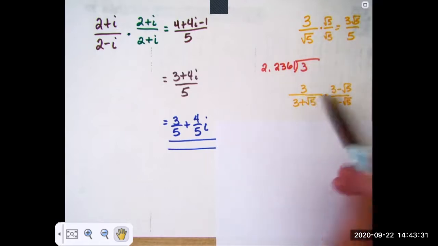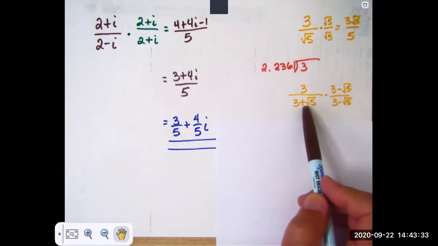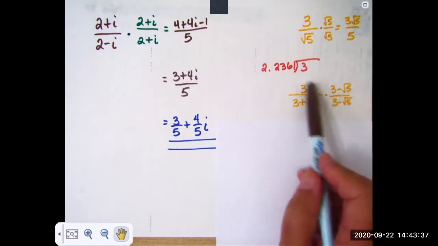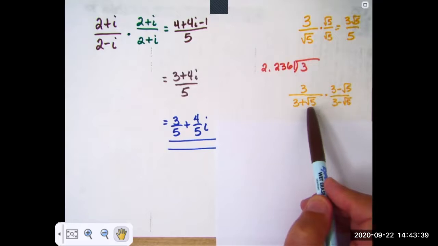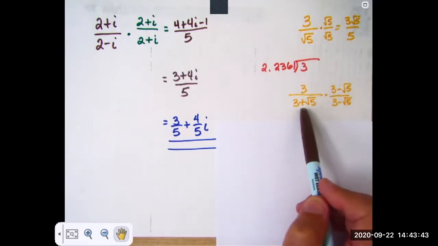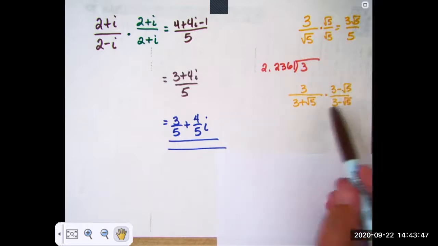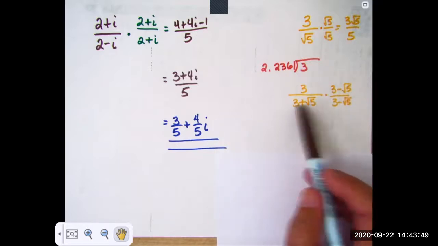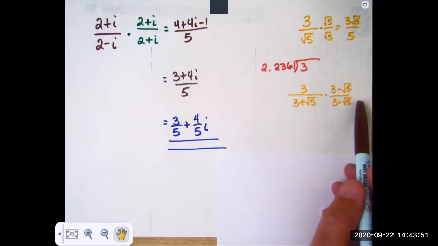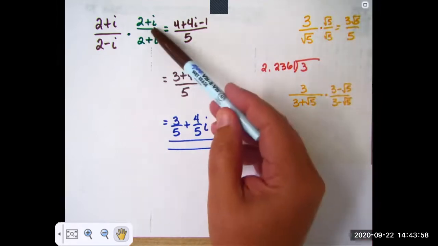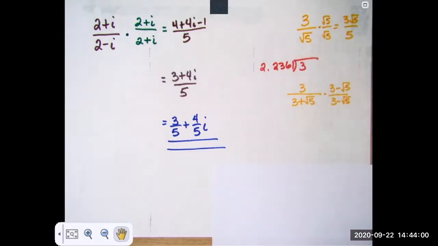Similarly, if you ever had a problem like this, you multiplied top and bottom of this number by the conjugate of the denominator. So multiplying top and bottom by 3 minus root 5 gave us 9 minus 5, which gave us a denominator of 4 over here. So you can see that we've done things like this before in algebra.